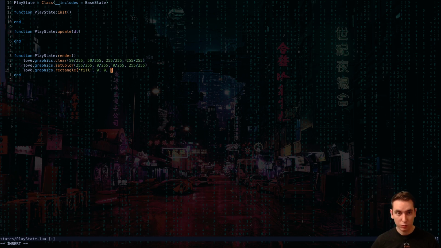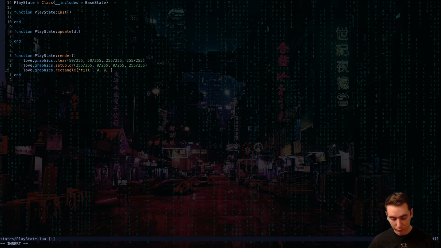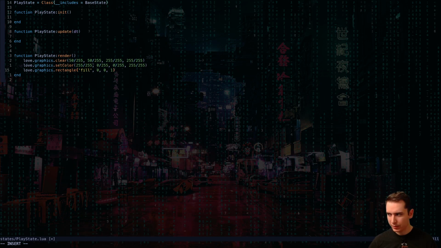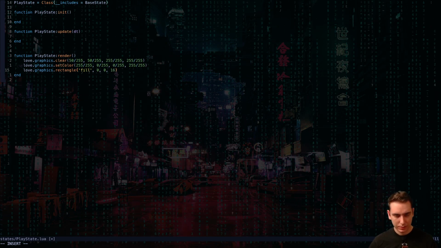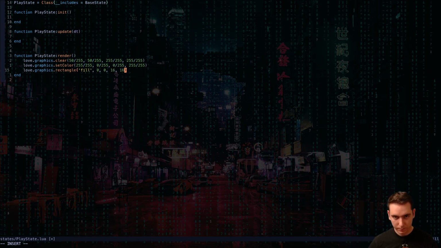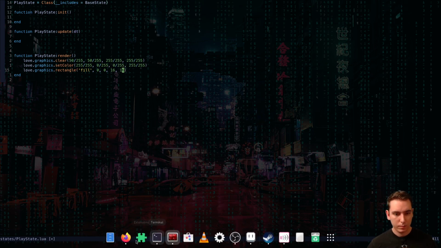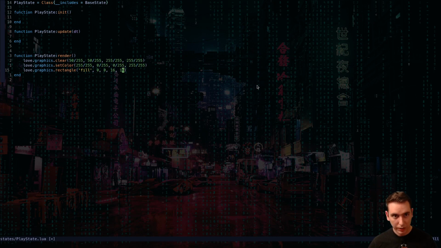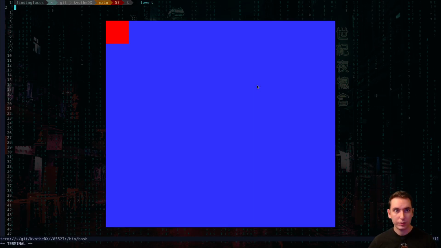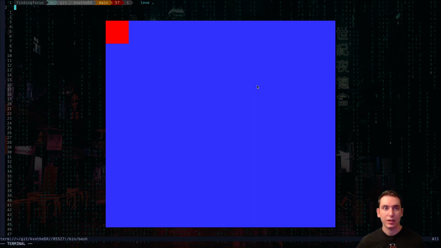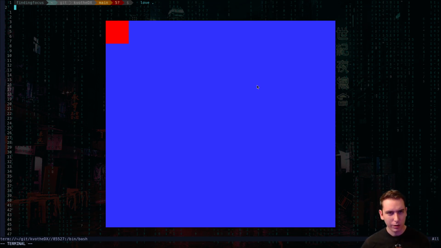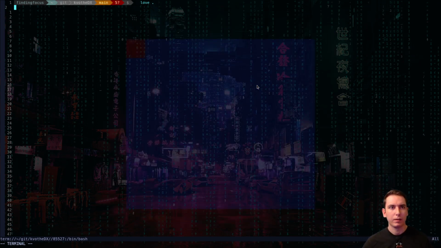We need to tell it how big, not just the starting point. Is it 13 by 13 or 16 by 16? I already forgot. 16 by 16. Okay, so we've got the square. That's about the size of one sprite, which looks about right. If Link was that big, or if Kavoth was that big, that looks about right.